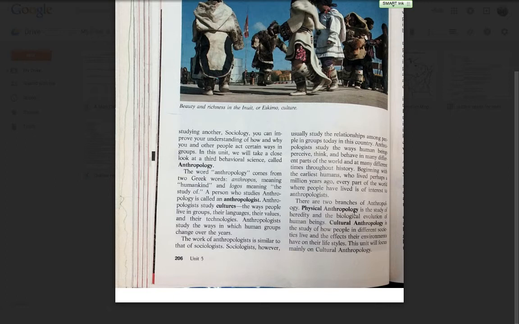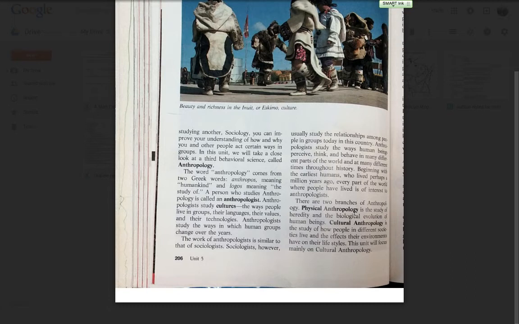Okay, going on. The word anthropology comes from the two Greek words, anthropos meaning humankind and logos meaning the study of. A person who studies anthropology is called an anthropologist. Anthropologists study cultures, the ways people live in groups, their languages, their values, and their technologies. So just think of an anthropologist as somebody that studies culture. Anthropology is the study of culture, which includes, again, the way people live in groups, their languages, their values, and their technologies.